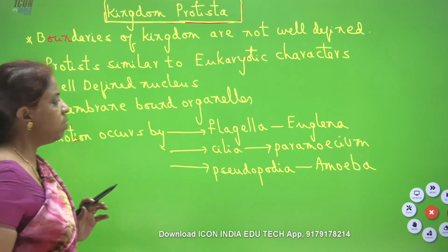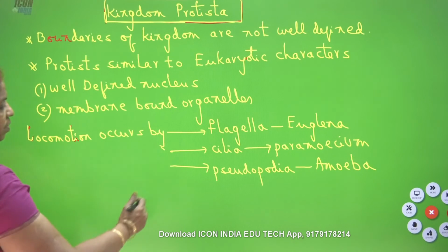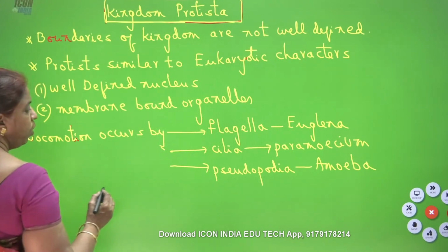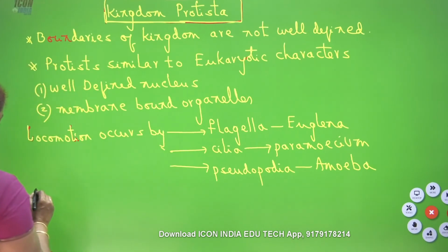But there is also a special mechanism: euglenoid movement. What is it?